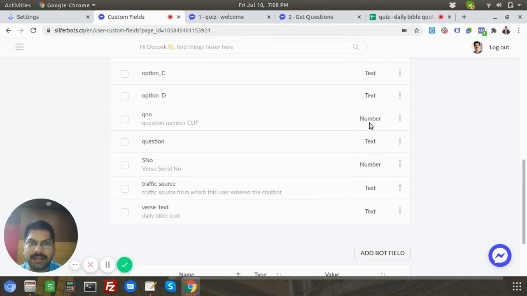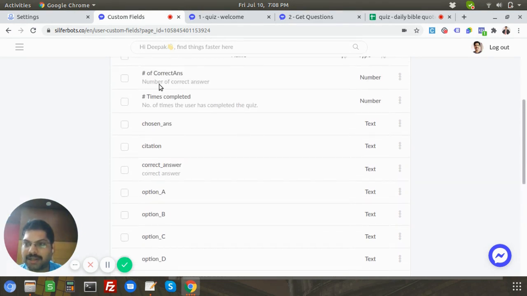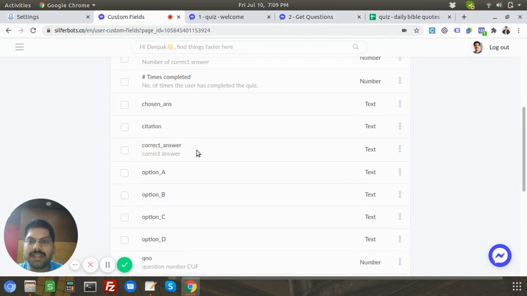This is a text field, this is numbers, these are all text. In fact, I created 2 more extra things, like for the number of correct answers. For example, you're keeping score of how many correct answers, out of 5 questions, how many were answered correctly. So I created a custom field for that as well, which is a number. And of course, if I want to track the number of repeat users, like how many people are retaking the quiz every day or something like that. Again, these are all extra points for you. It's entirely up to you the kind of data you want to track. So these are the custom fields.